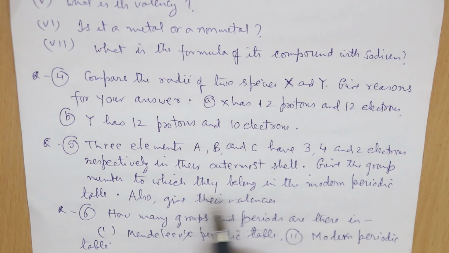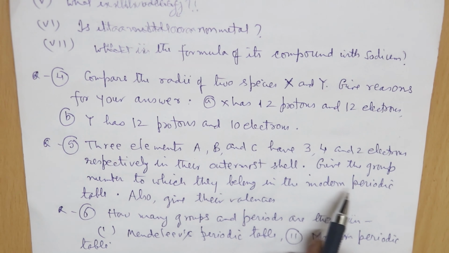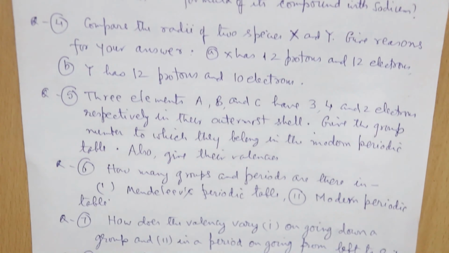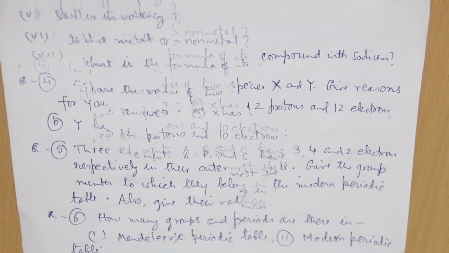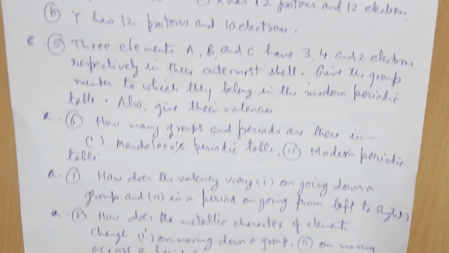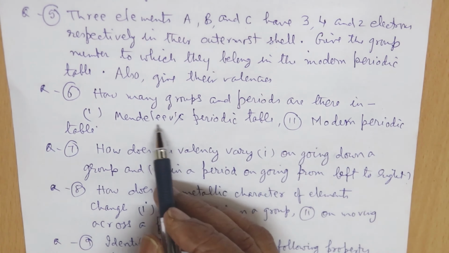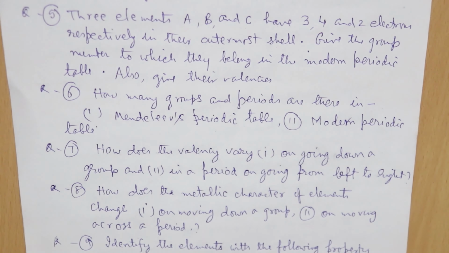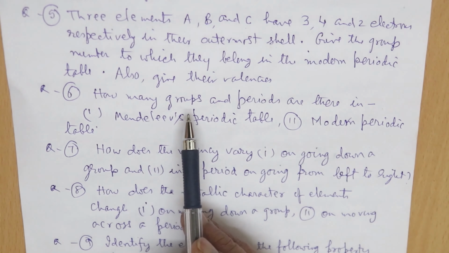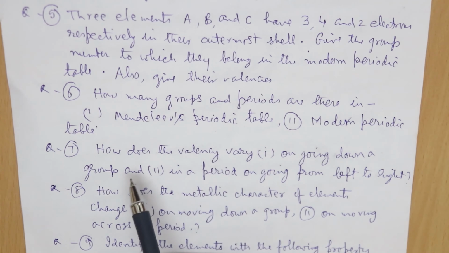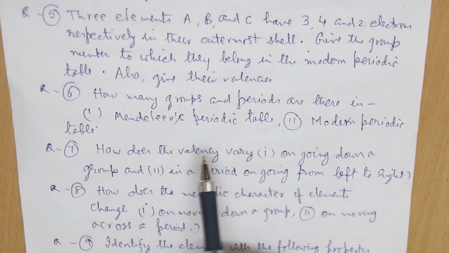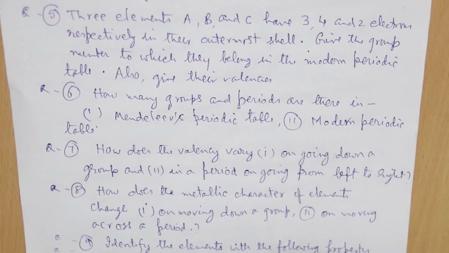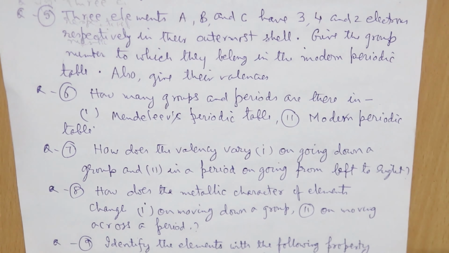Okay, now here you have to give the group number to which they belong in the modern periodic table and also give their valencies. Next is how many groups and periods are there in the Mendeleev periodic table and modern periodic table. You see, we know that the groups are the vertical columns and the periods are horizontal rows. So how many groups and periods are there in the Mendeleev periodic table and also in the modern periodic table, you have to write.